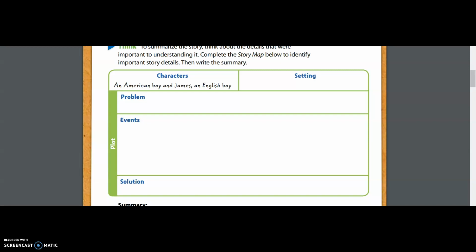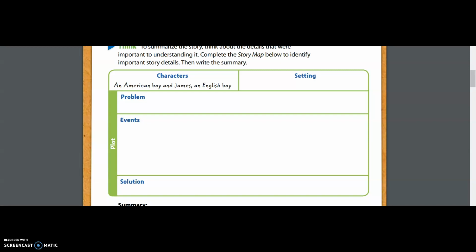So we said earlier that when we are summarizing, we are figuring out the who, what, when, where, why, and how. That is the same as saying we are figuring out the characters, our who. We are figuring out what they did or what they went through, which can be our problem in those different events. When and where are our setting. Why did these things happen? That can go along with the problem or the solution. And then how.